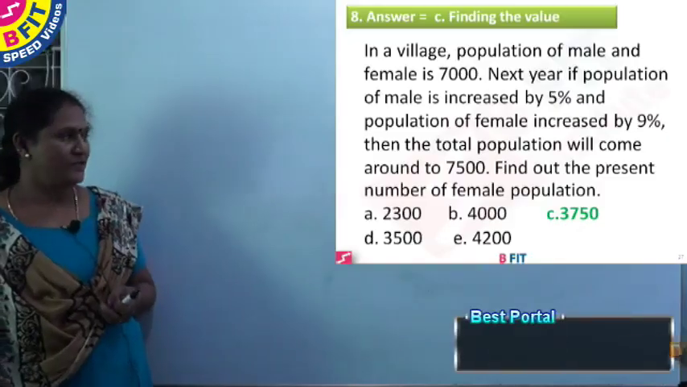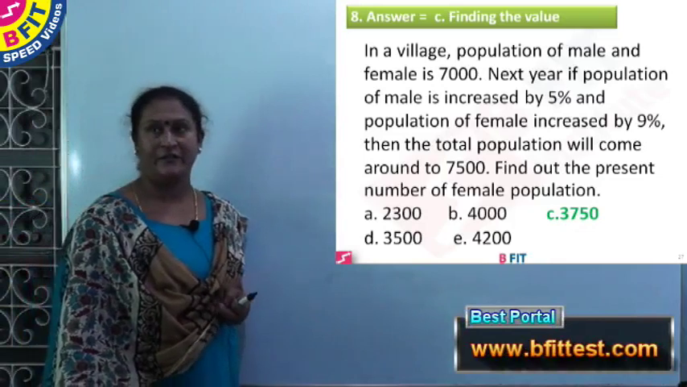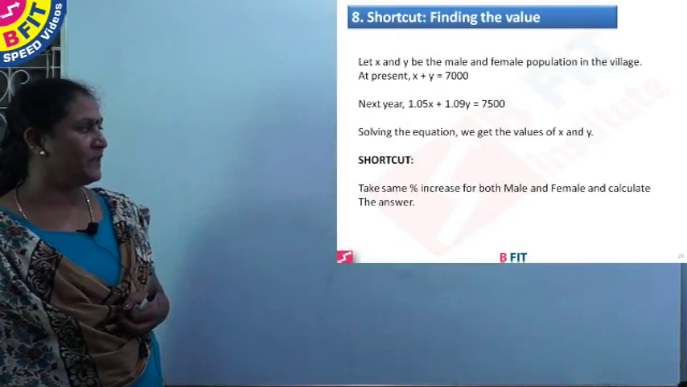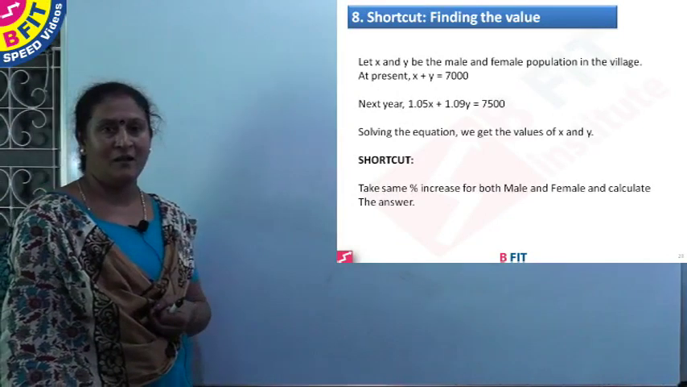So answer is option C, 3,750. And the hint here is you take same percentage increase for both male and female and proceed.